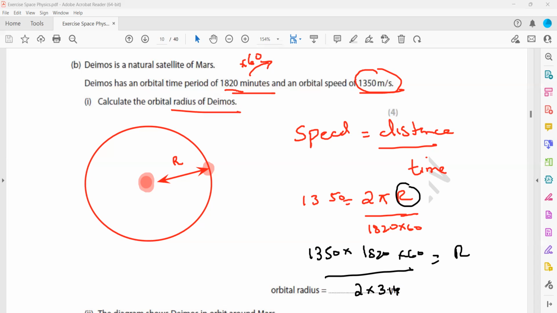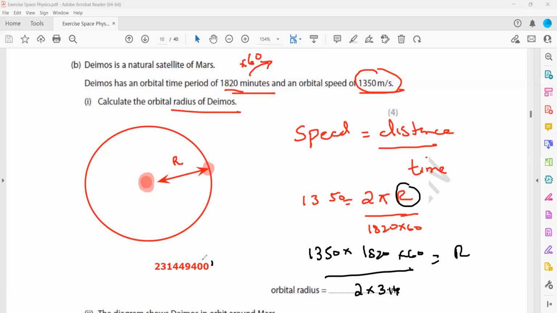That is 3.14, the value of pi. So what's the final answer for the radius, the orbital radius? Whenever the number is big, you can represent it with an exponent. Like this is the final answer.